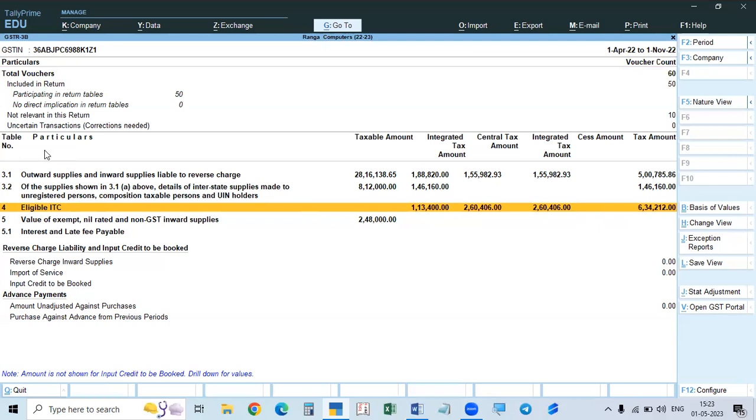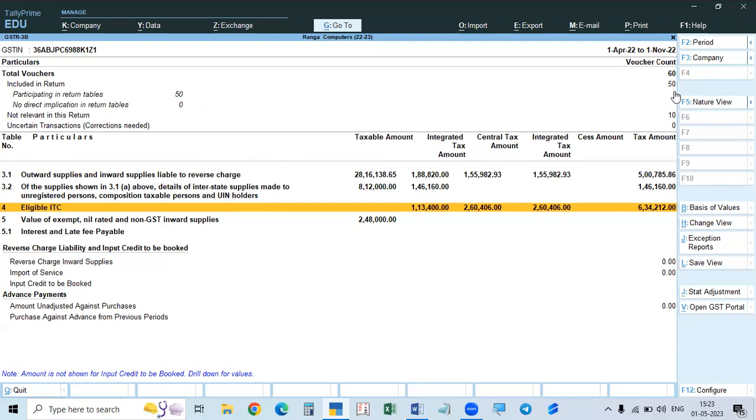Okay. And in this case also, everything is saved. So return number, GSTR3B, what we call GST number, the period. Now we are taking the full period. Then total vouchers, everything. Total means all the transactions. And here, not relevant in this report. In this report, they are not relevant for 3B. So here it is 10. Why is it 10? Because this includes both sales and purchases. That is why only 10 are not related to this, and balance 60 minus 10, 50.